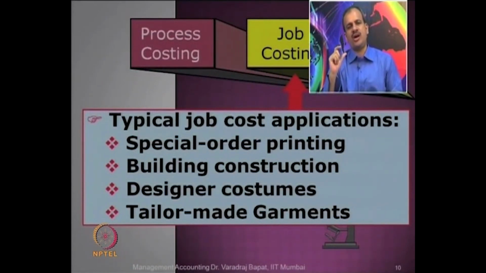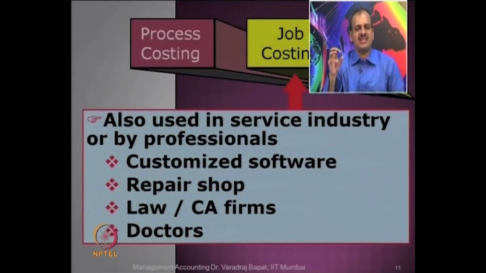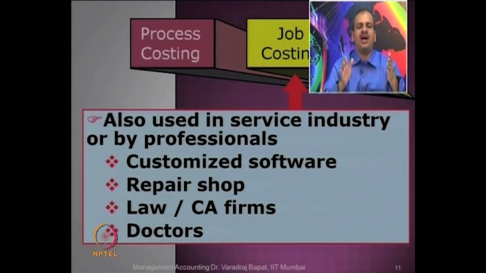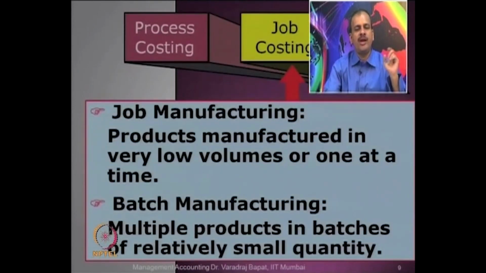So you have special order printing, building construction, designer costumes, tailor-made garments, or we also talked about professional services like customized software, repairing, doctors, lawyers, chartered accountants. They are all in the nature of job costing. Okay, can you give some examples of job manufacturing and batch manufacturing? Both are within the overall domain of job costing, but there is a slight difference. So can you think of the two?